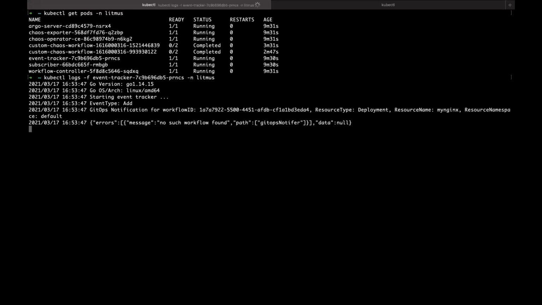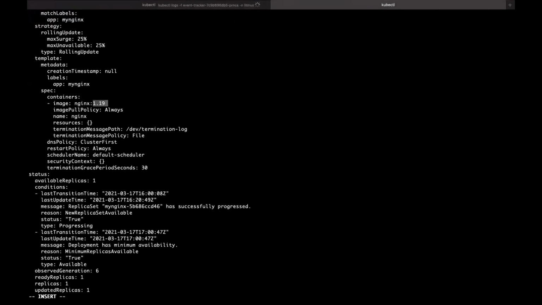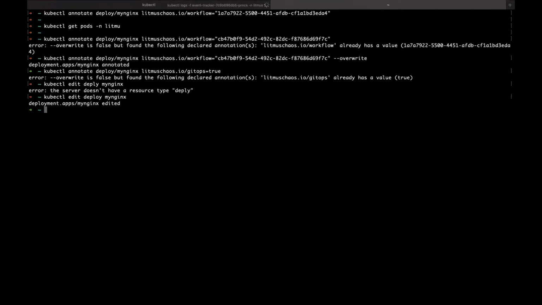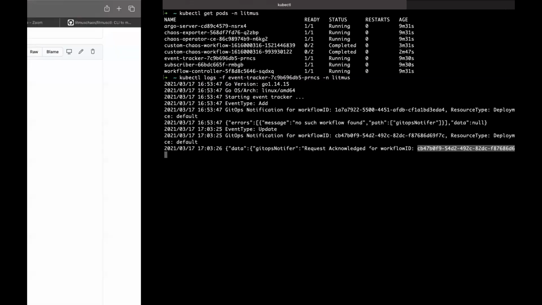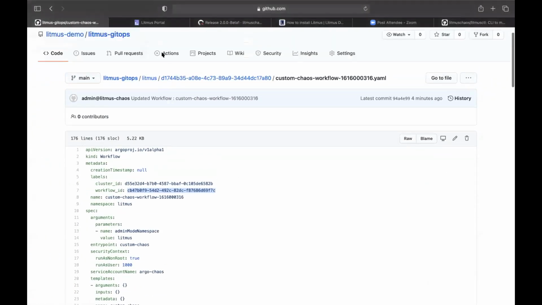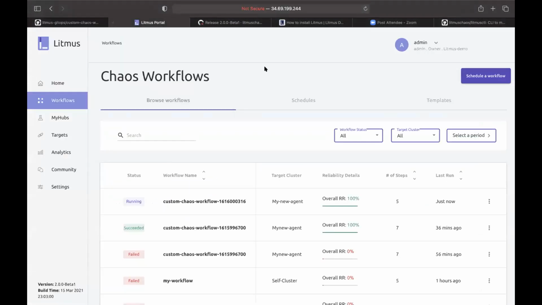So currently no triggering is there. Let me change the image and save it. Okay, we have edited the image. Now you can see my event tracker is tracking those changes and it is informing the server about the change, and it will start a workflow ID. The ID is this one, which is in the Git. So it will pick from the Git and try to schedule in the cluster.